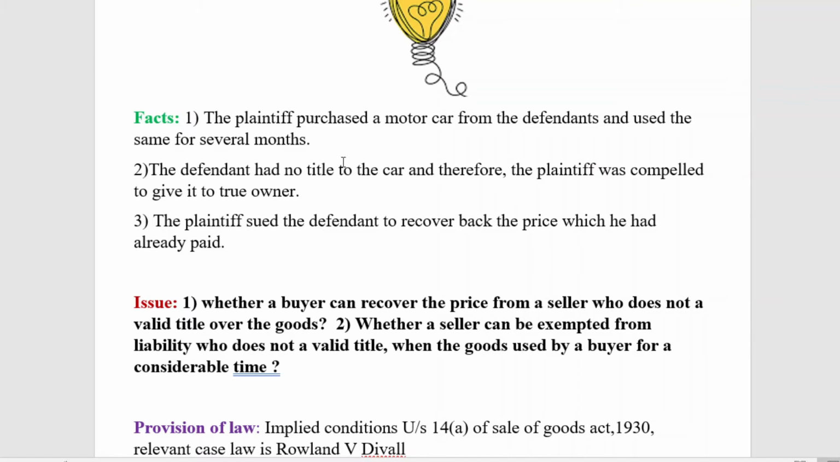Here the plaintiff purchased a motor car from the defendant and used the same for several months. That is, one person has purchased the motor car from the defendant and has used it for certain months. So thereafter what happened? The defendant had no title to the car, and therefore the plaintiff was compelled to give it to the true owner. That means the true owner of the car came to know that the plaintiff has purchased the motor car and that it is in his possession. So he has claimed the car, that it belongs to him. So in fact the defendant had no title over that car which was sold to the plaintiff.